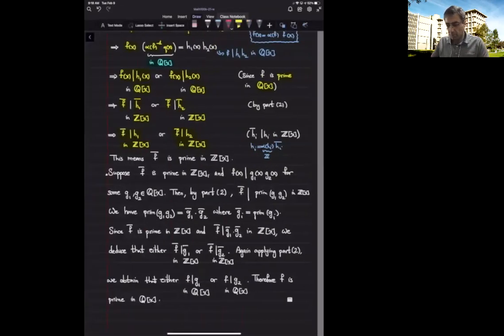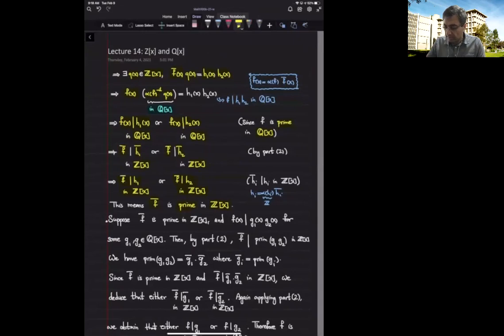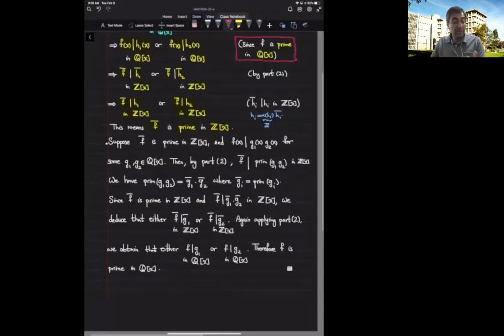So that means altogether we've shown that f bar is prime in Z bracket x. So we used the assumption that f is prime in Q bracket x and deduced that the primitive form of f is prime in Z bracket x. Now we want to go the other way around. So we assume that the primitive form of f is prime in Z bracket x. Now I want to deduce that f is prime in Q bracket x.